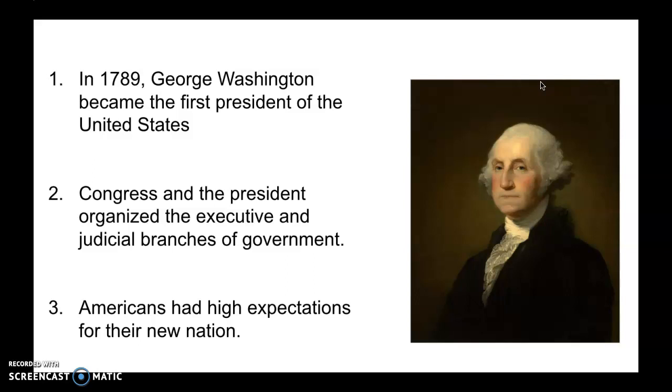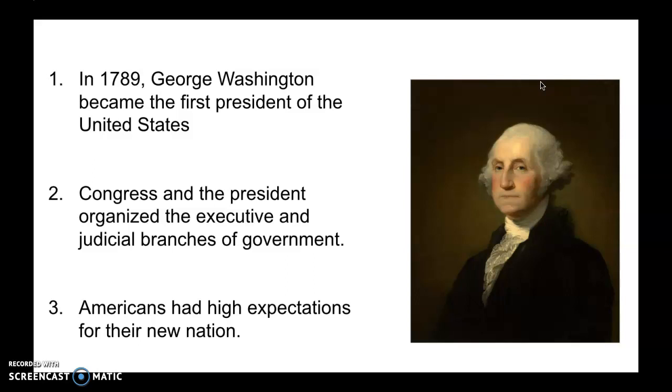Our third and final main idea is that Americans had high expectations for their new nation. If you remember correctly, the Americans wanted fair taxes. They thought they deserved the right to settle western lands. They wanted little interference from their government. They wanted protection from their government. All right, these are a few things that the Americans felt they should get from their government.